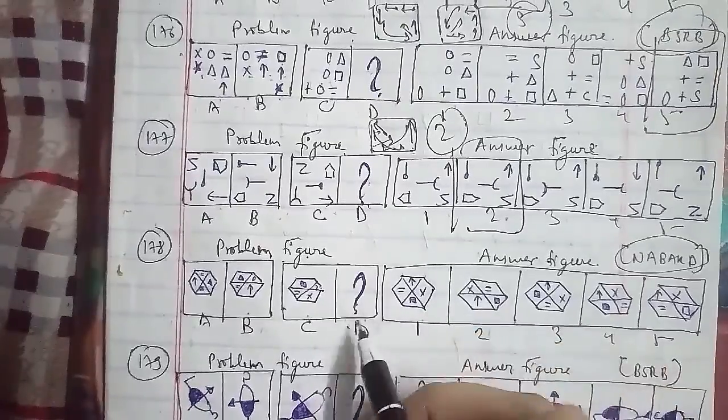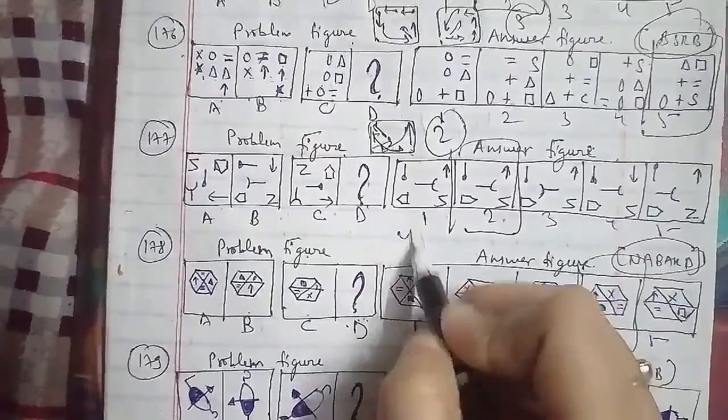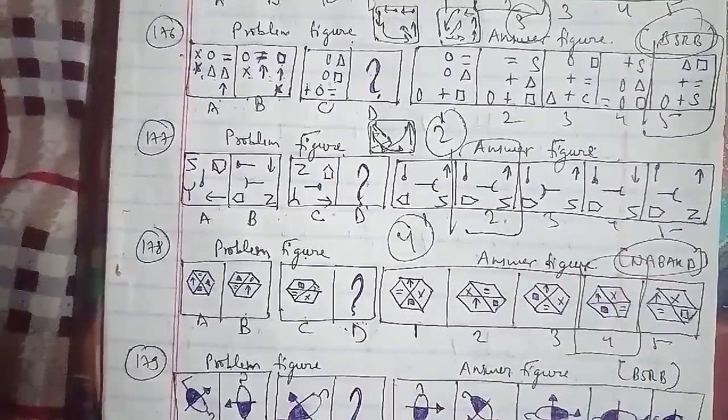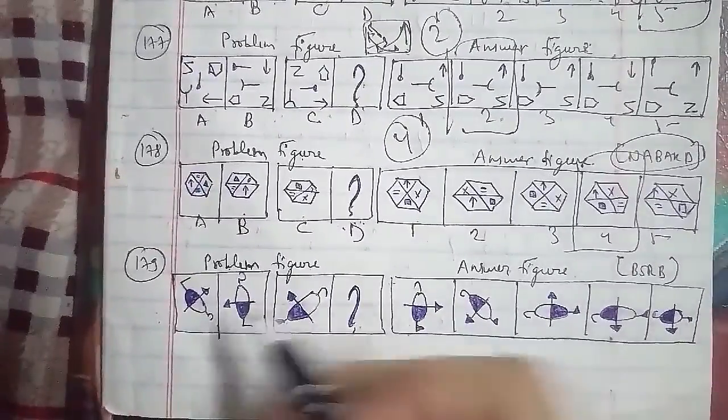So we can say that the figure which we have to find out, the D figure, which is the fourth figure, will be the right answer for this question as well. Let's go ahead with the other one, which is the 179th question of the session, and that is the problem figures,